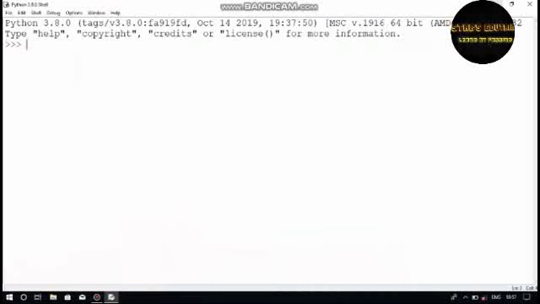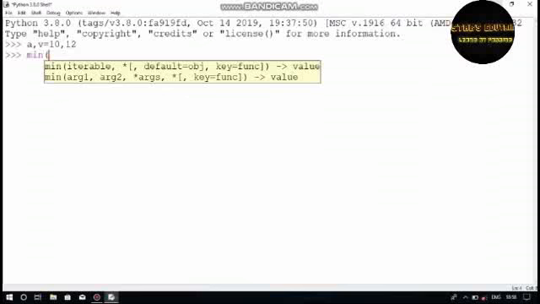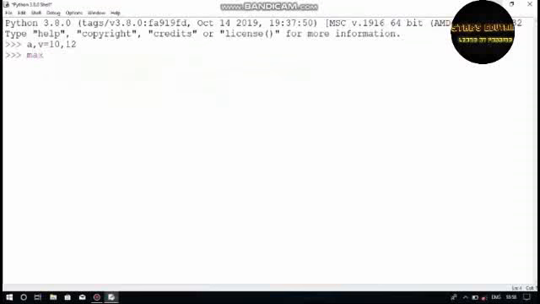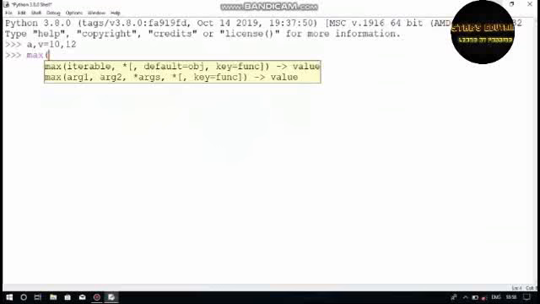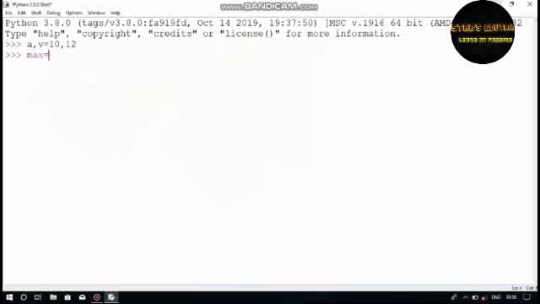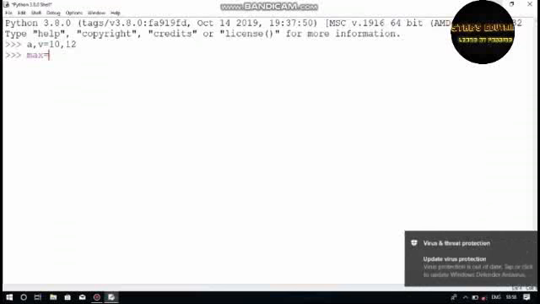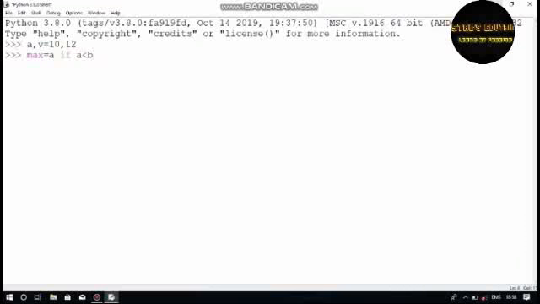I wanted to declare two variables at the same time, so I just type a equals 10 comma b equals 12. Here the two variables are declared at the same time. So I just want a maximum. Max is the keyword to define the maximum value of the numbers. For example, max equals a if a is less than b, else b.